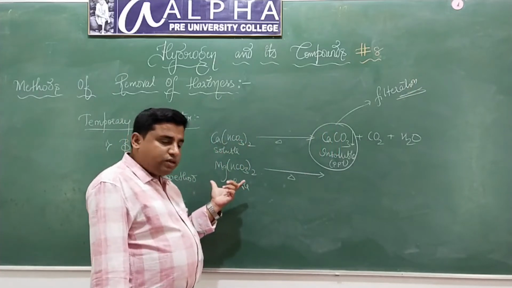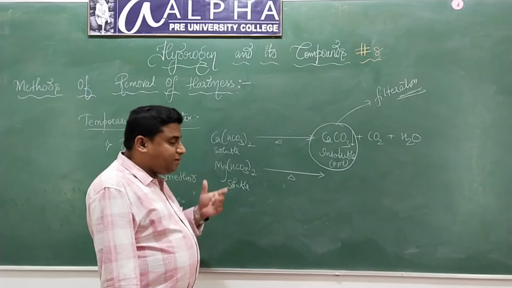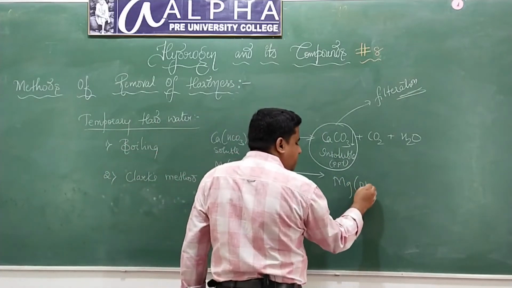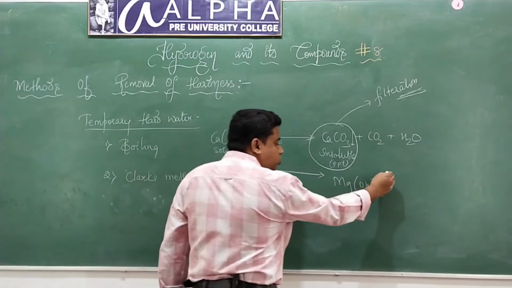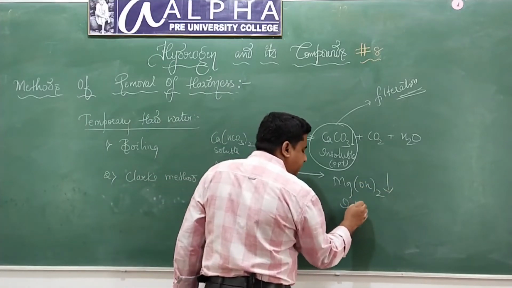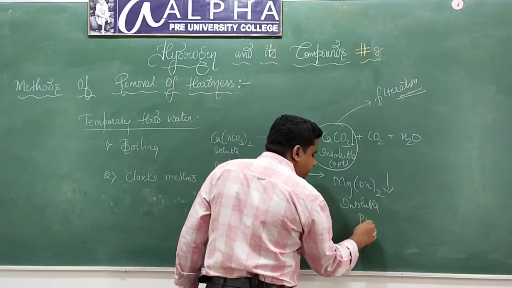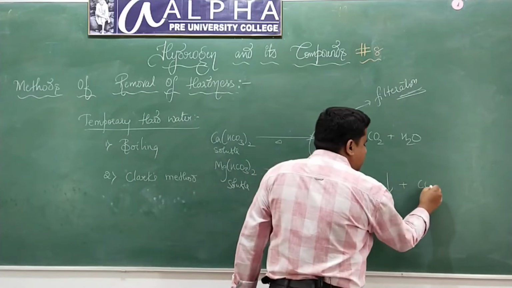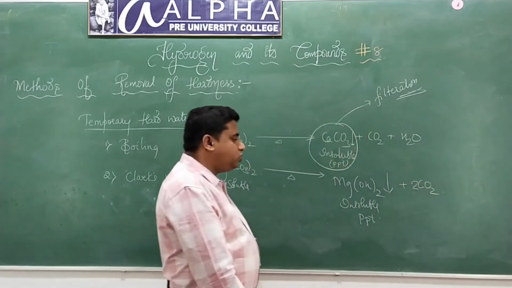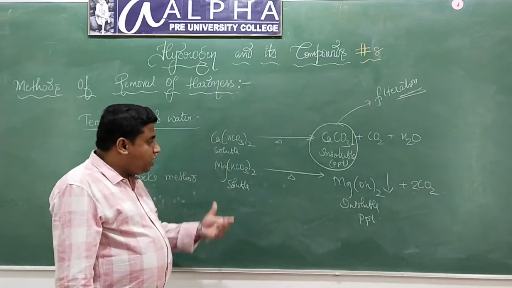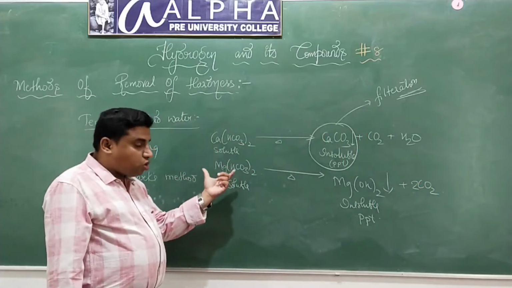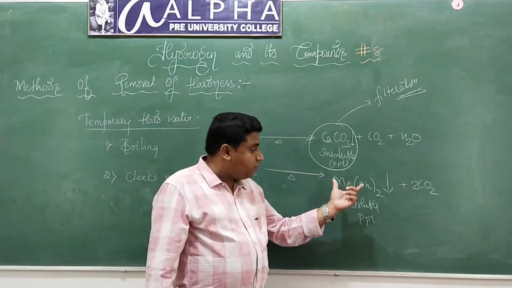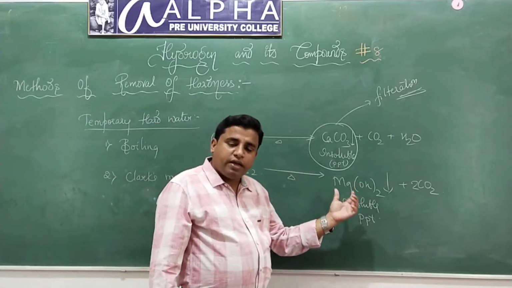Now what happens if I heat water containing magnesium bicarbonate? This gets precipitated to give magnesium hydroxide. It is also an insoluble precipitate. Magnesium hydroxide is insoluble in water, and it gives rise to 2 molecules of carbon dioxide. Understood? Initially it was soluble in water. Now when I have heated this, it is forming a precipitate because magnesium hydroxide is insoluble in water.